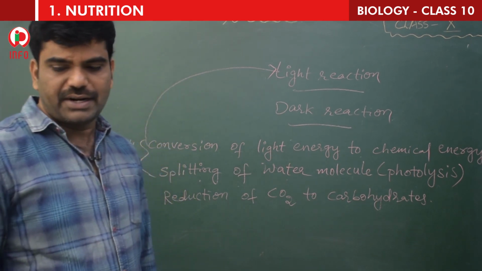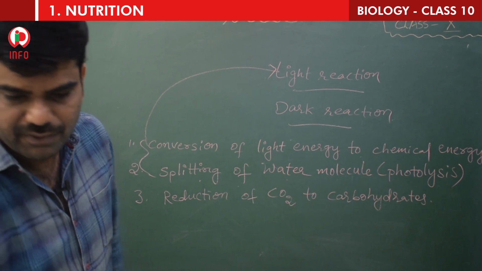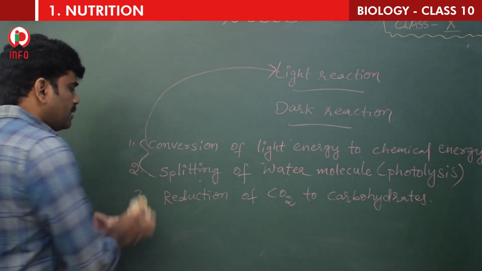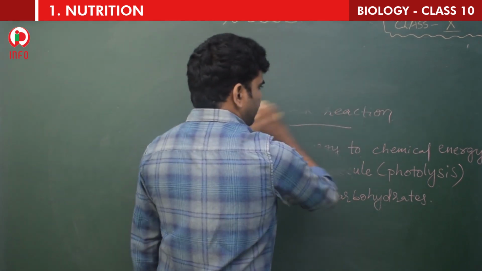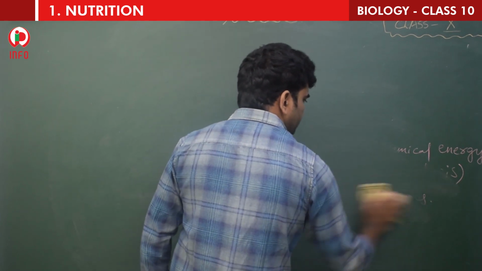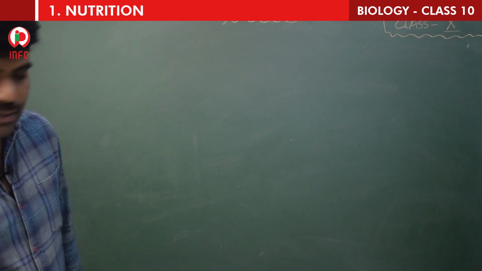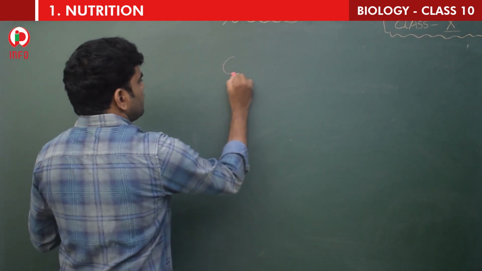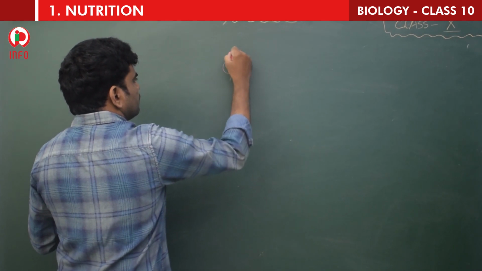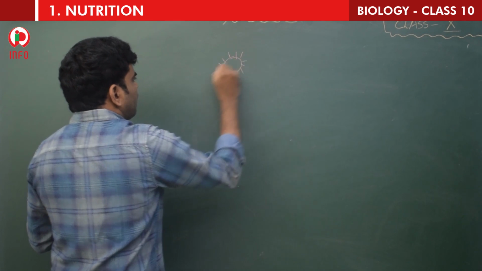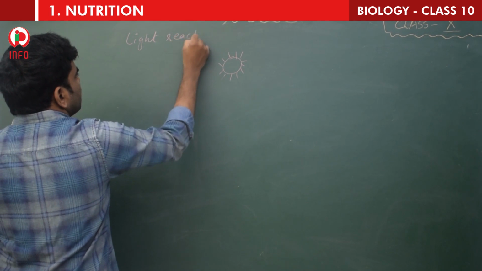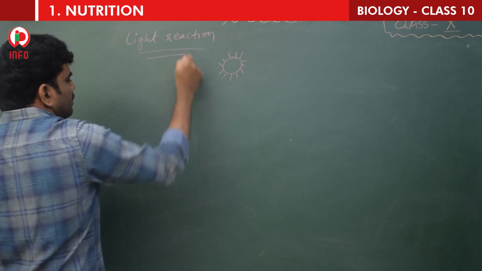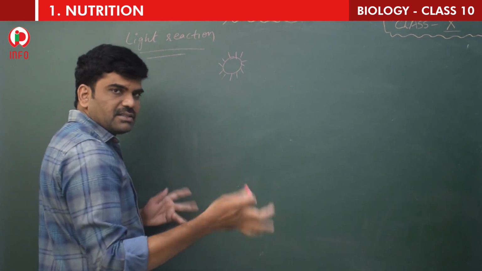Fine. Now let's see, children, what is this light reaction and dark reaction. You know that sunlight plays a key role. Why? Because plants need the energy to release oxygen, that you have learned. Yes or no? Right. So I will explain here. Right here, see, children, this is sun. I am now explaining light reaction. So plants, that is leaf, that is chlorophyll.